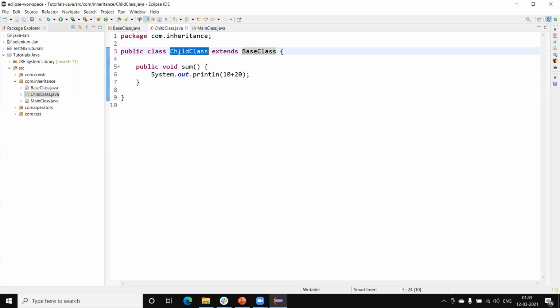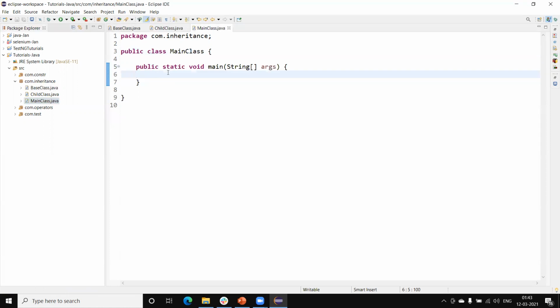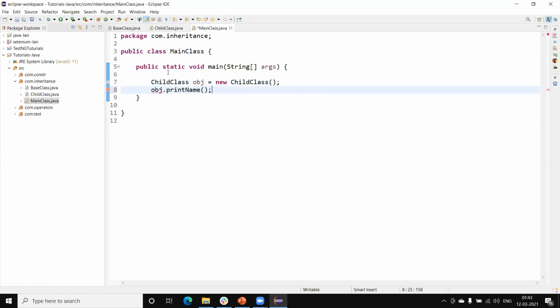Now let's create an object of the child class here in the main method: obj = new child class. This method is coming from the parent class, the base class.